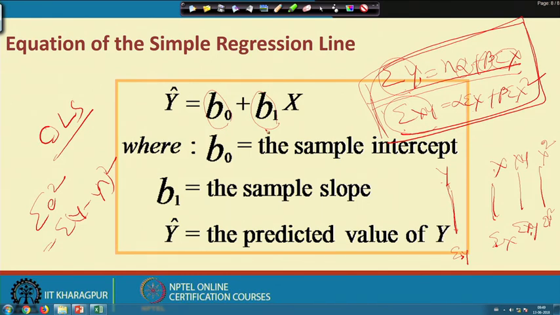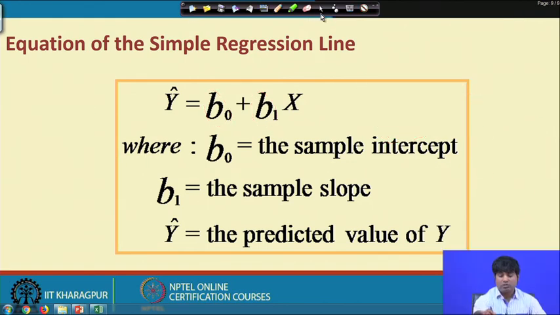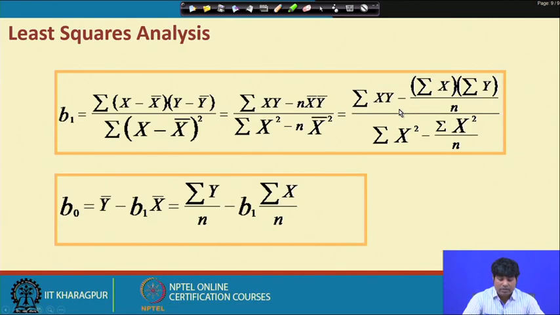Now, these estimated alpha and beta are known to you, and are named b0 and b1, and these are all derived from the particular samples. So, that is the process through which you can get the estimated equation or estimated line, and the values of the parameters. And now with the help of these two equations, if you simplify, then you will get b0 like this and b1 like this.